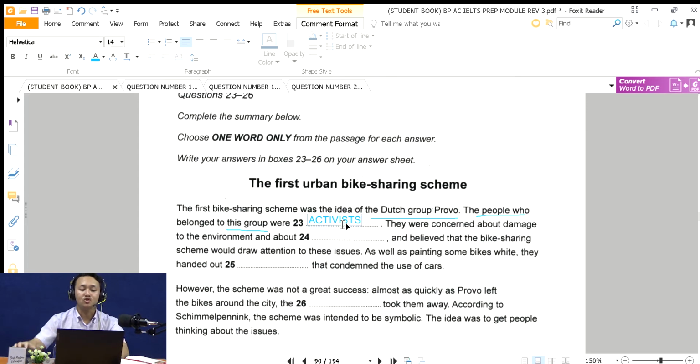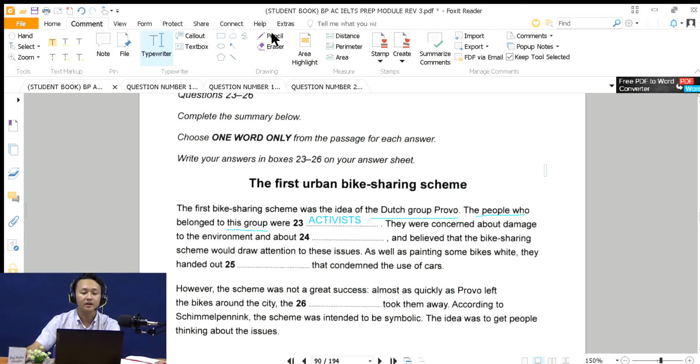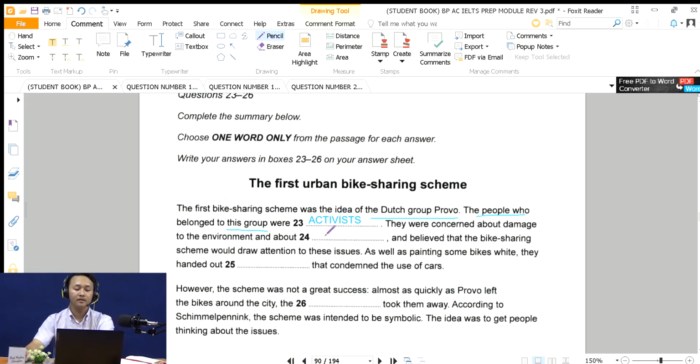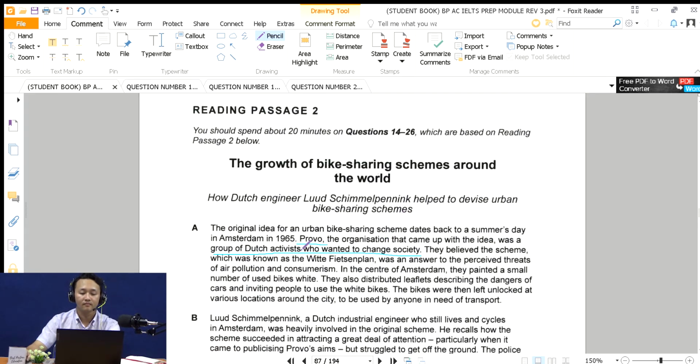Activists. Make sure you copy the word from the text, so you don't write it with the wrong spelling. This is very important. Always remember that. Okay, so why is activist the correct answer? Now look, Profo. There you find it. Profo, Dutch